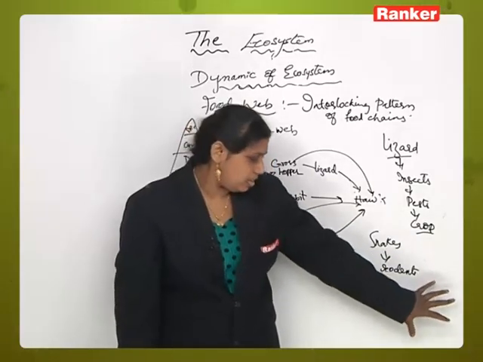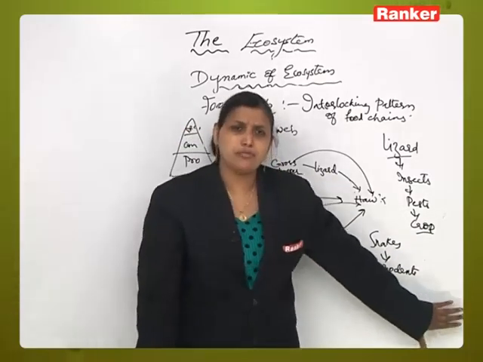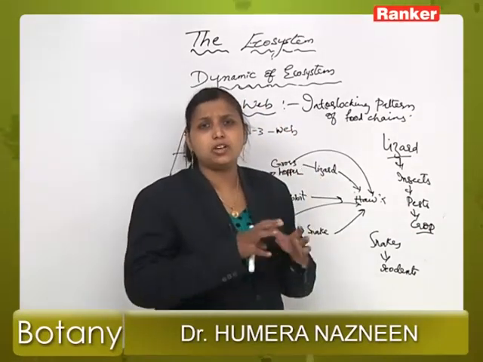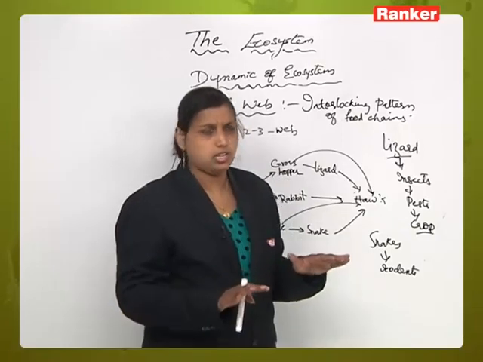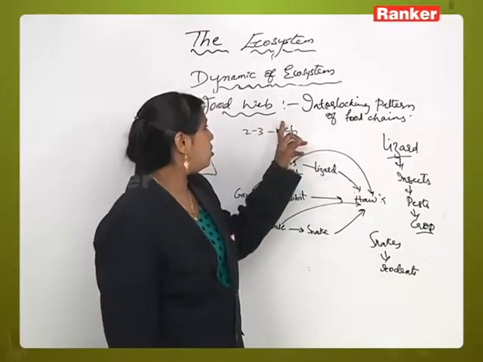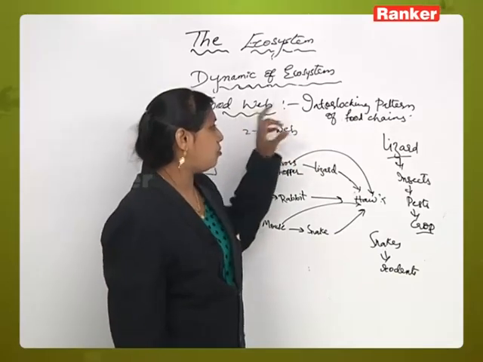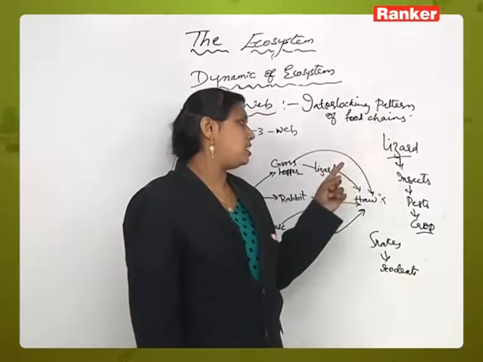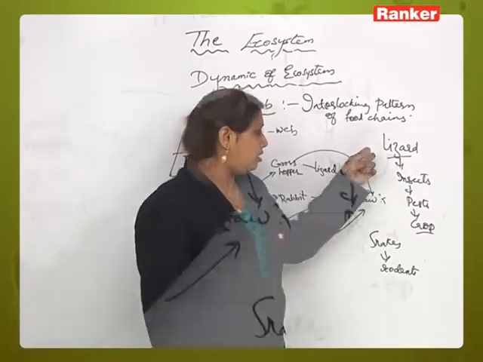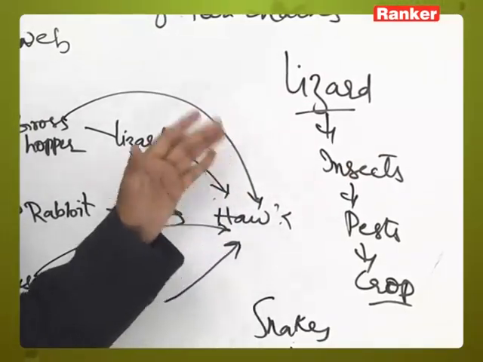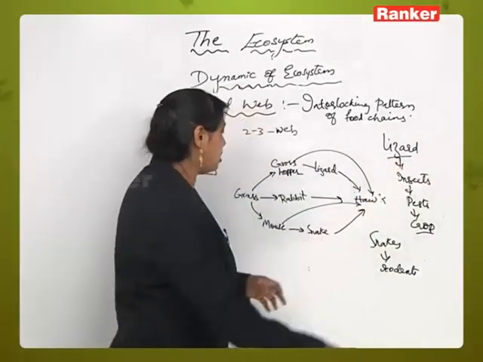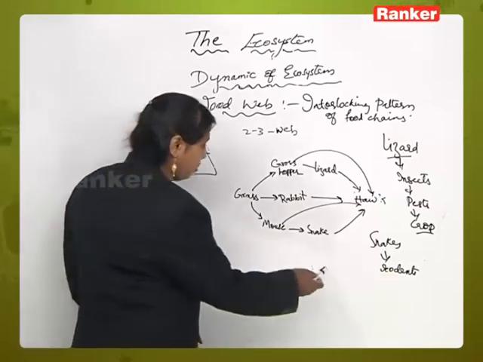So the basic idea behind studying food web, why we are studying food web, is that it is helpful in maintaining ecological stability on the earth. In nature, it maintains the stability in the ecosystem. Ecological stability is maintained by food web. Here each species is kept under natural check, and the diminishing of one species will affect the other species. Now here is an example of a food web.